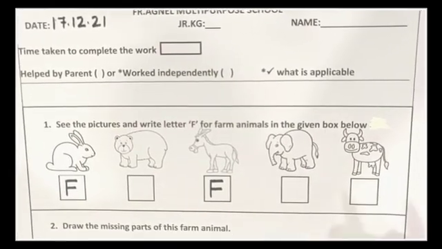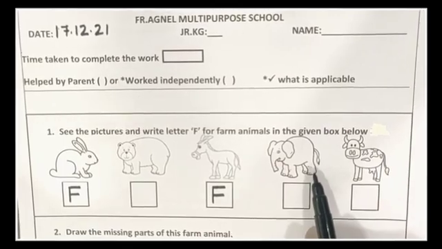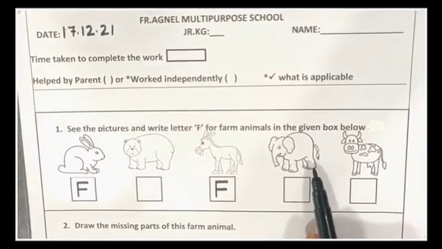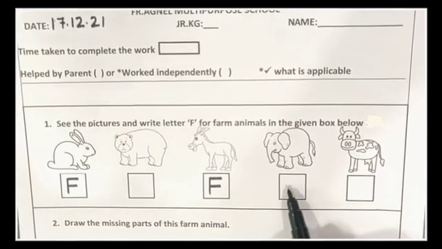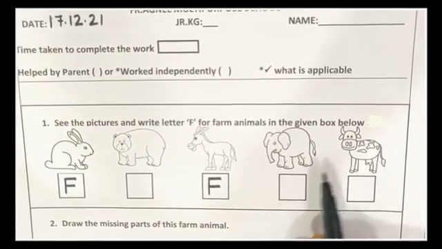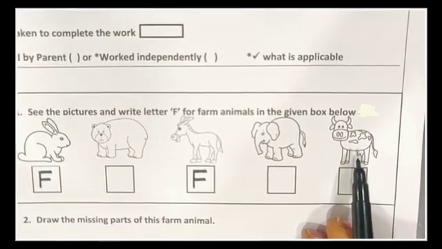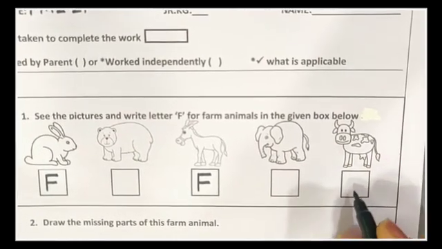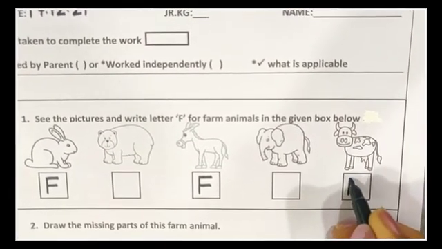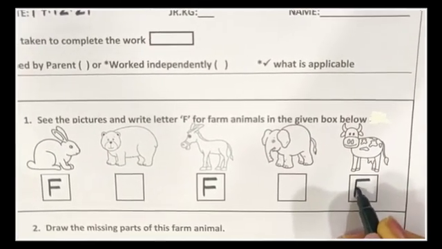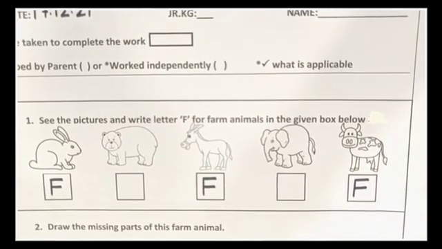Now, the next picture. It's an elephant. But we don't see elephant on farms. So it is not a farm animal. Yes, we are not going to write anything in this box. The last picture. Yes, absolutely right. It's a cow. And cow is a farm animal. So we are going to write letter F for farm animal. So we are done with the first question.